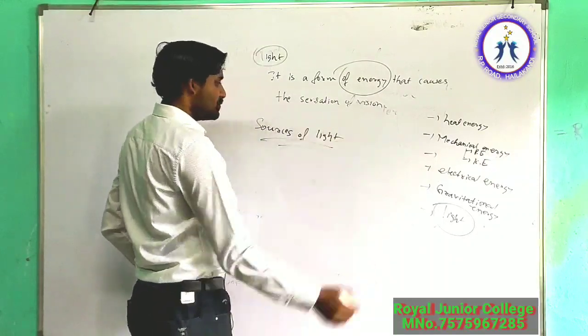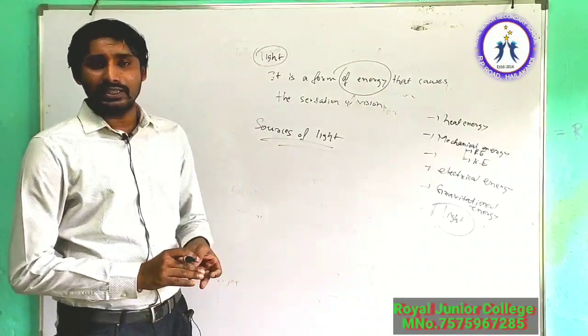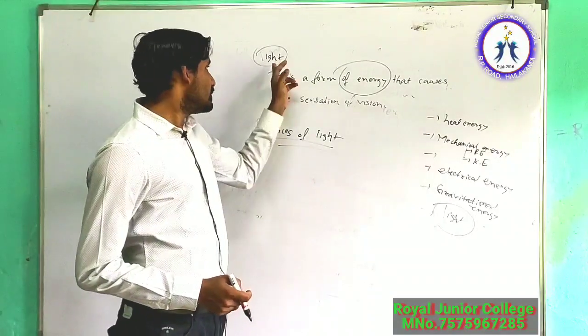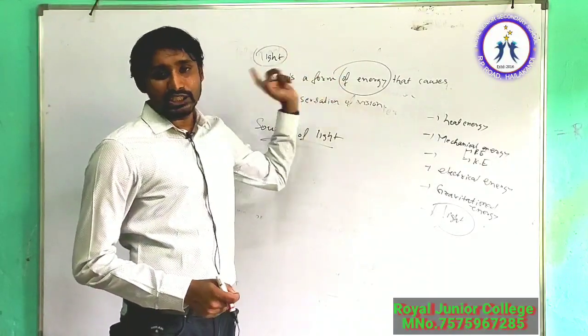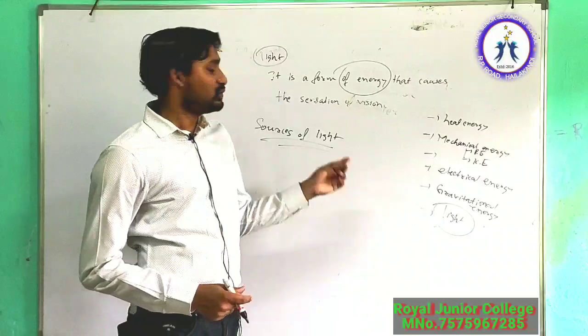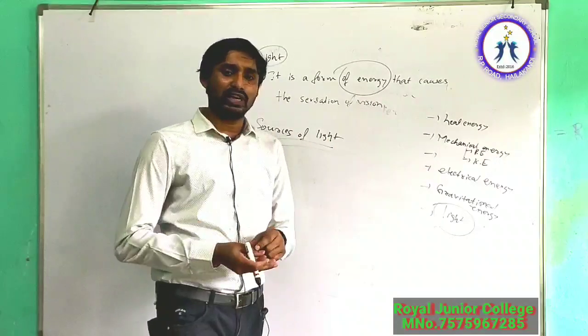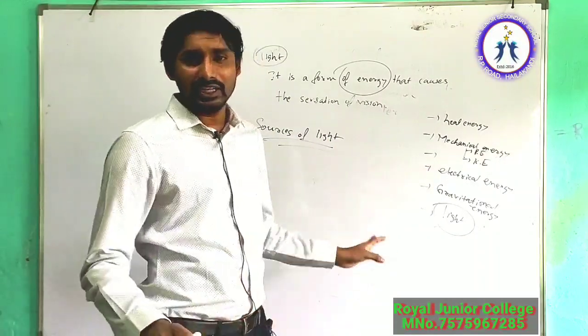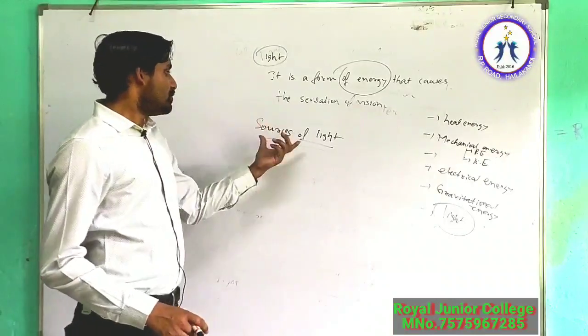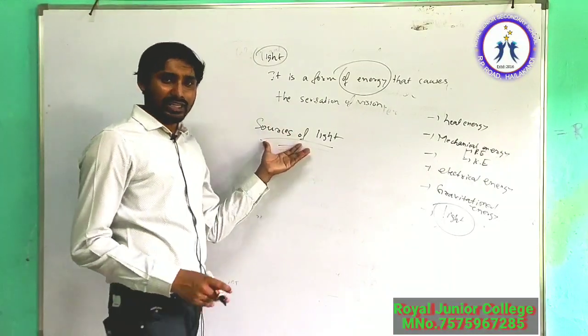This is called sources of light, because the very definition of optics says it is a branch of physics that deals with the nature of light, its sources, properties and effects. So source is there in your definition.